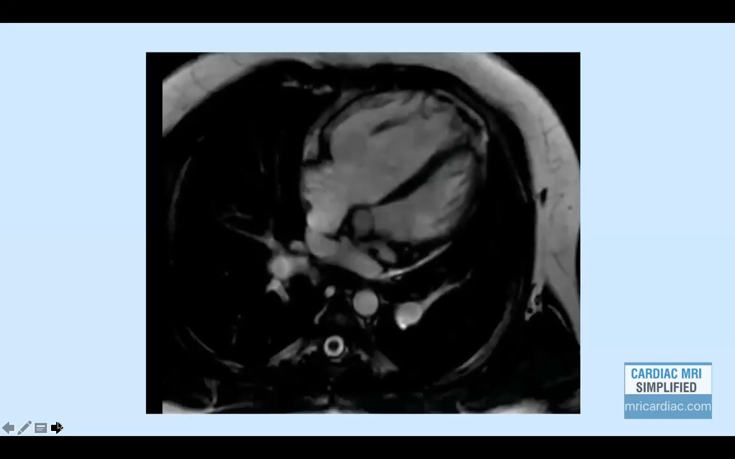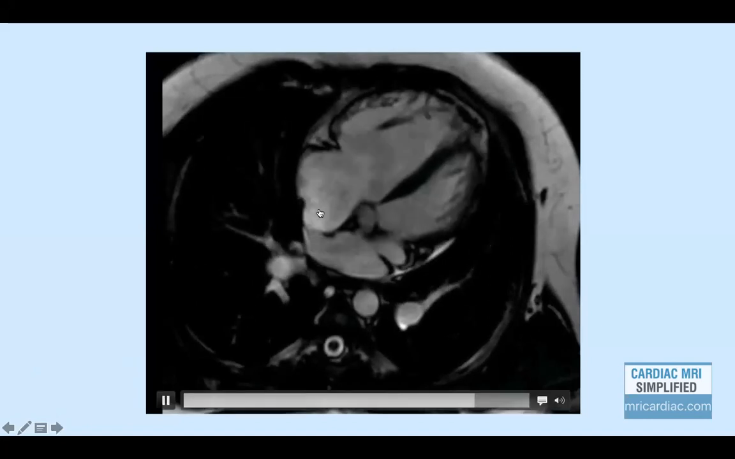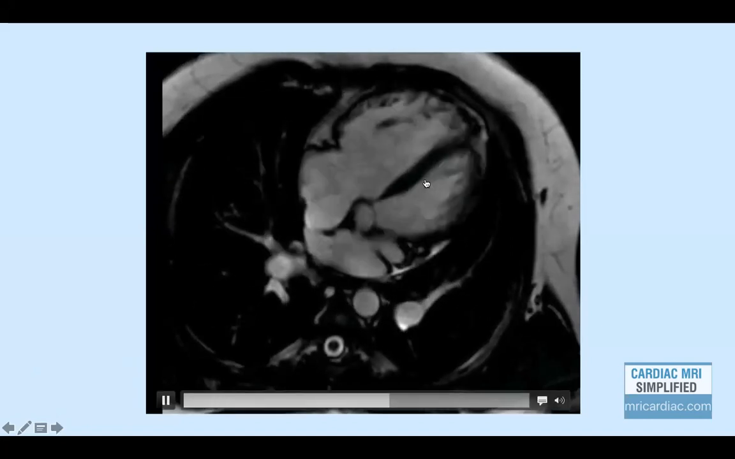So these are cine images of the heart, 4-chamber view, and it shows the right ventricle and right atrium are dilated. As you see over here, they are definitely larger than the left ventricle.